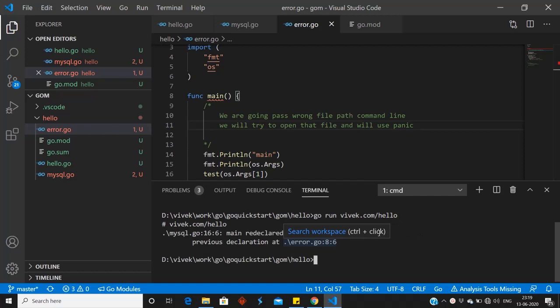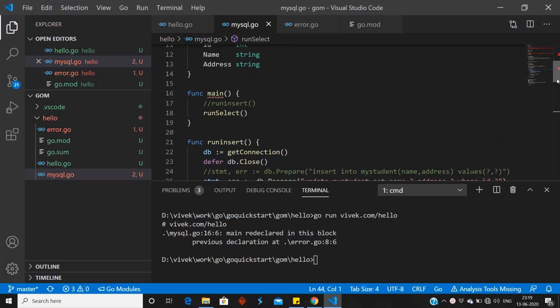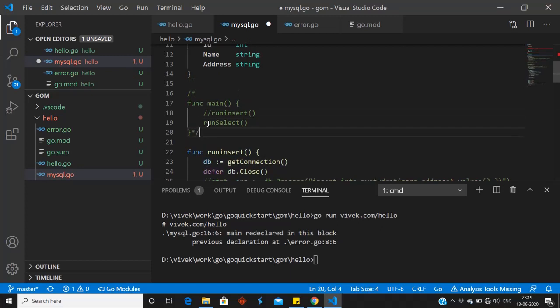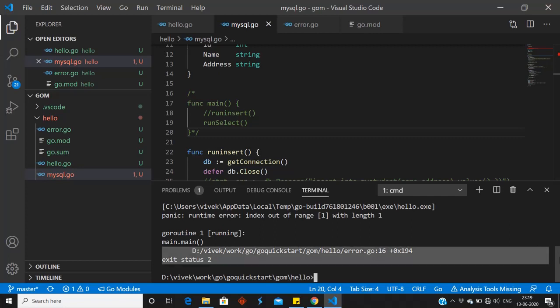It is going to give me an error: main redeclared in this block, previous declaration error.go. So what I have done, I have declared main here. If I comment this, my code will run perfectly fine. Let me comment this. Save. Now let me run the code. So our code is running perfectly fine.